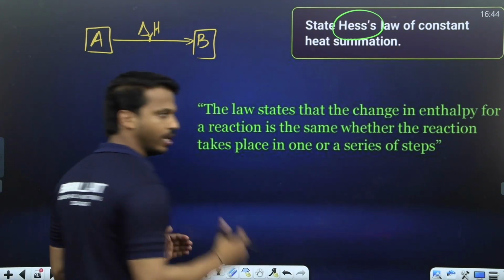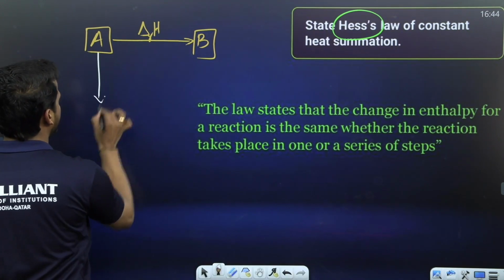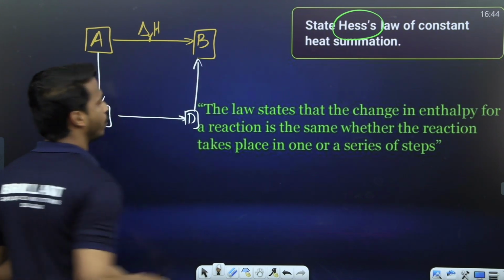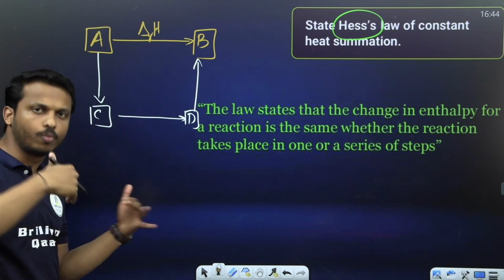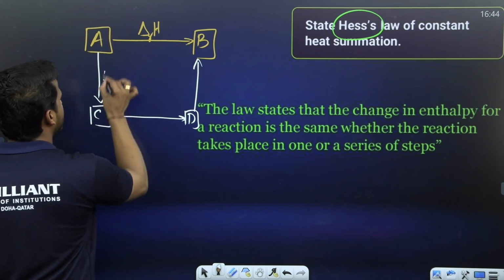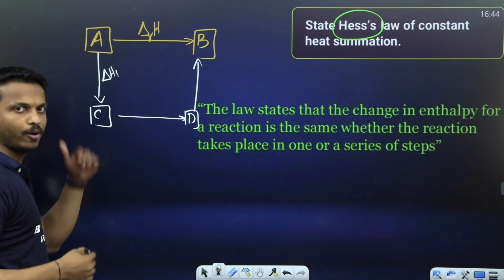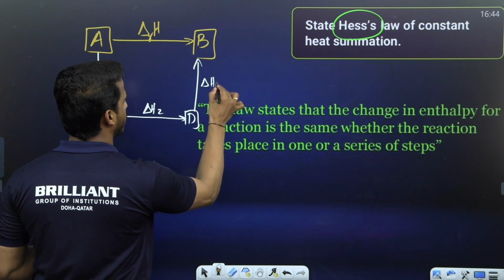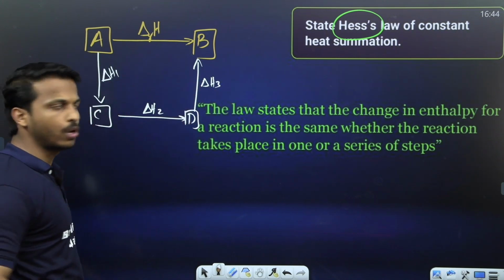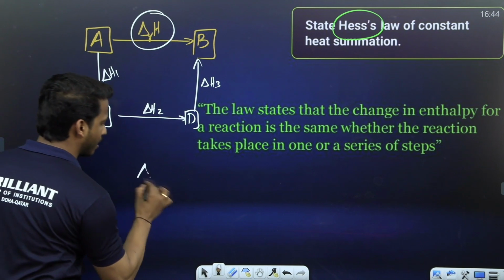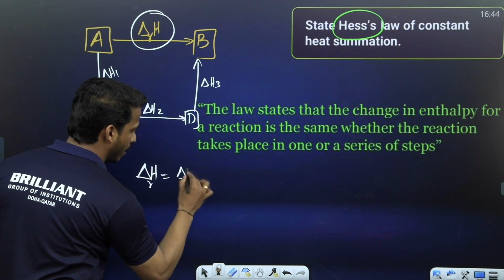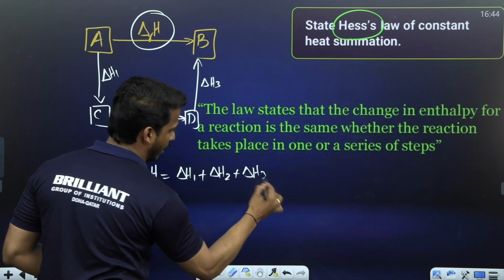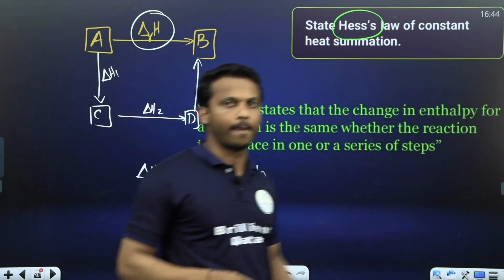The same process I can carry out in multi-step, like A first to C, C converted into D and D converted to B. Same conversion but through many steps. Here this is a single step, here delta H1, the enthalpy of the reaction. This is another reaction delta H2, this is another reaction delta H3. As per Hess's law, we can write that delta HR is equal to delta H1 plus delta H2 plus delta H3. So what does Hess's law state?